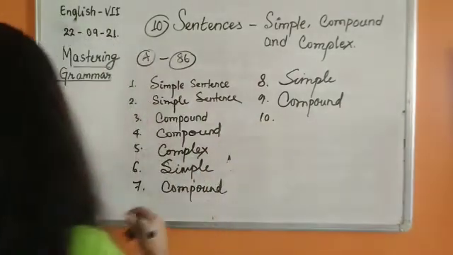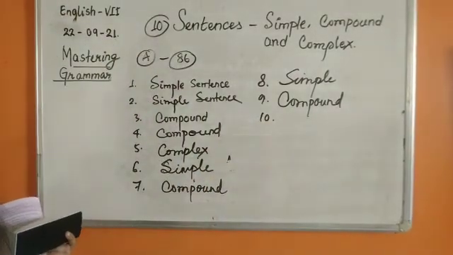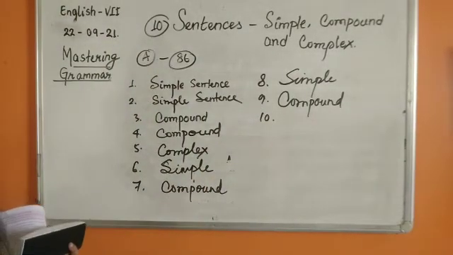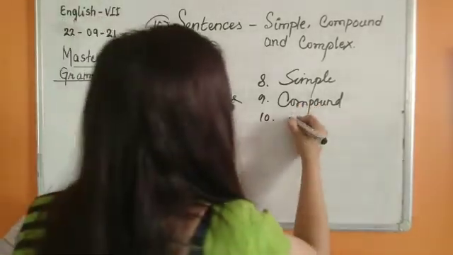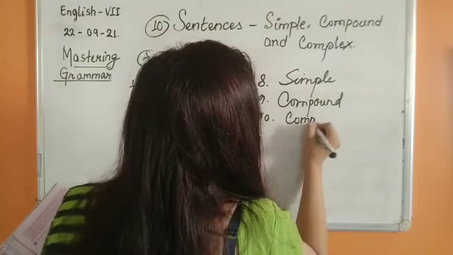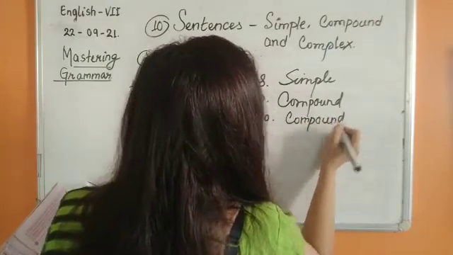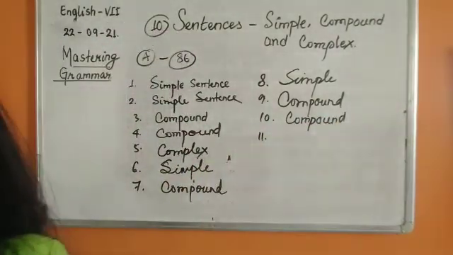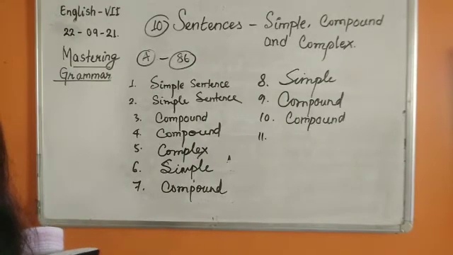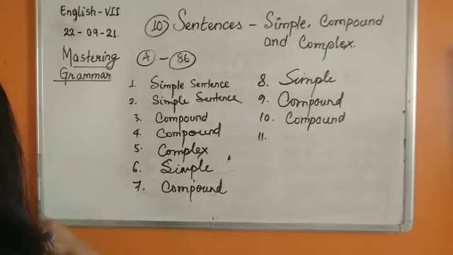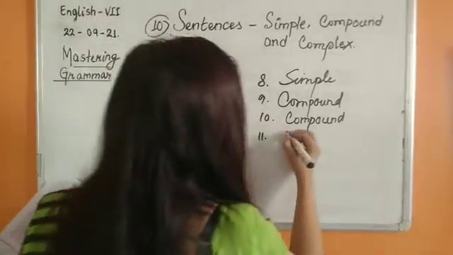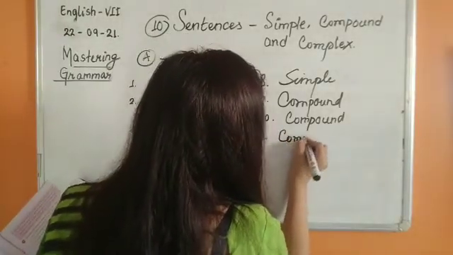Number 10. He must exercise regularly or he will have health problems. He must exercise regularly. He will have health problems. Two separate principal clauses, so they can be used together. 11. The town was beautiful and the people were generous. So "the town was beautiful" is a separate principal clause, and "the people were generous" is a different one. So this is also compound.